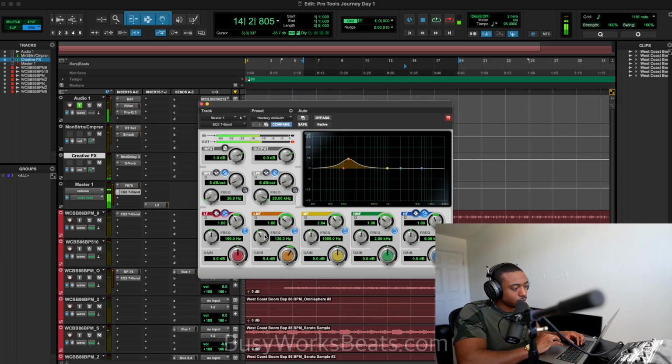So you see if I boost at 130, it becomes a little more muffled. But it adds that body to the sound though. Around 200 gets the bottom of the snare, but it kind of muddies up the track. Here we have that boxiness of the kick and also some of the boxiness tones in my vocal.